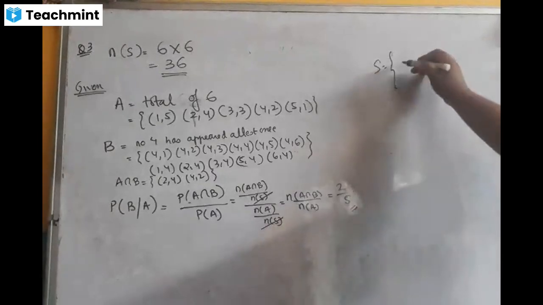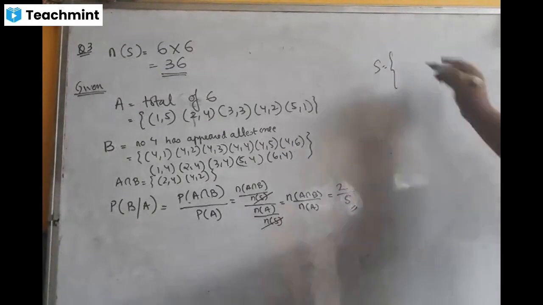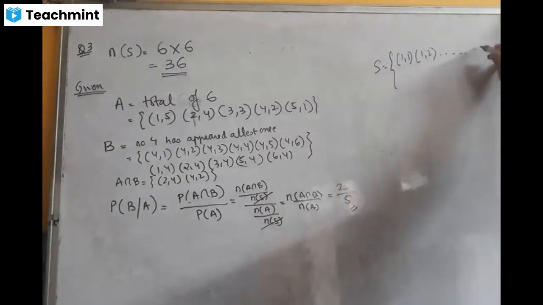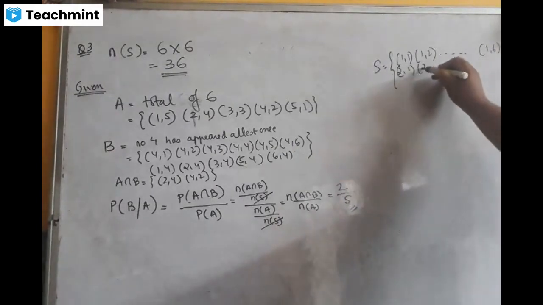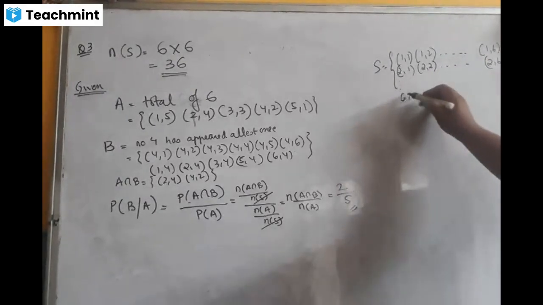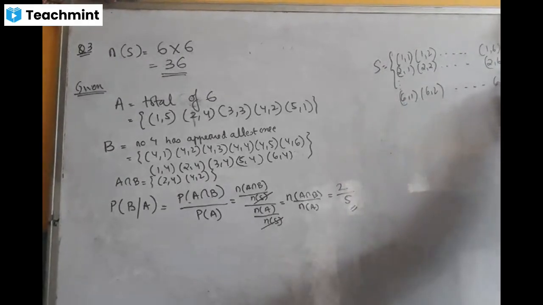For those who want to know, what are these 36 outcomes? 1,1, 1,2 up to 1,6. Similarly 2,1, 2,2 up to 2,6. Similarly 6,1, 6,2 up to 6,6. These are the possible outcomes.